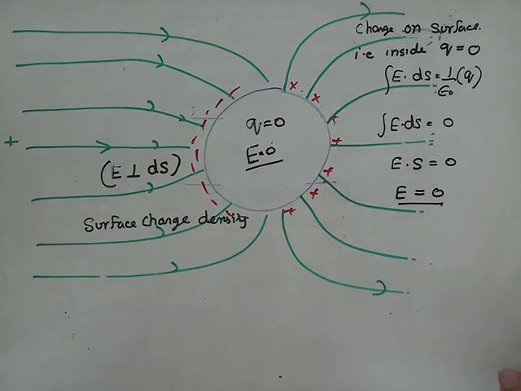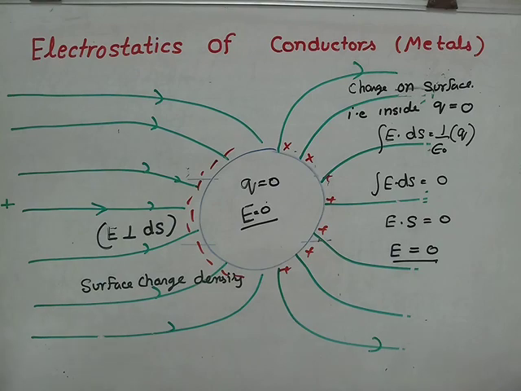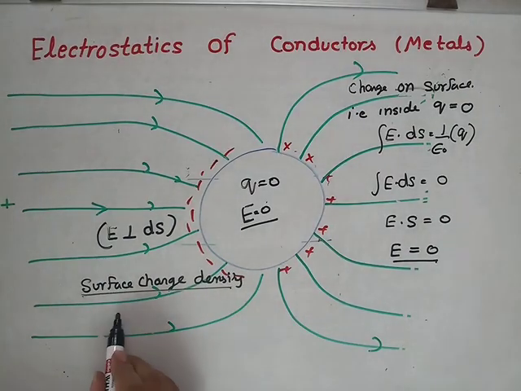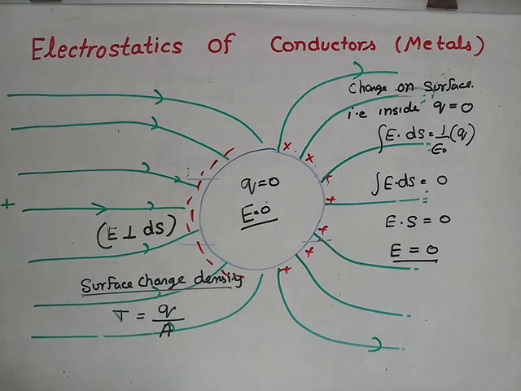Our heading is electrostatics of conductors. Now what is surface charge density? It is denoted by sigma, charge per unit surface area. That means the smaller the area A, the greater will be sigma.